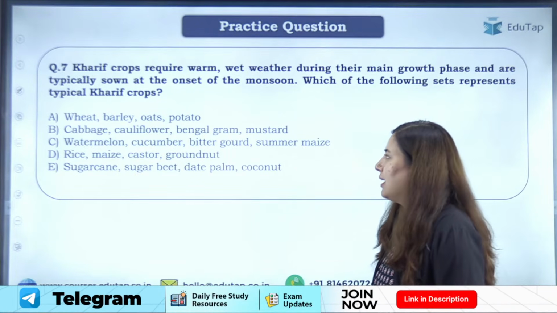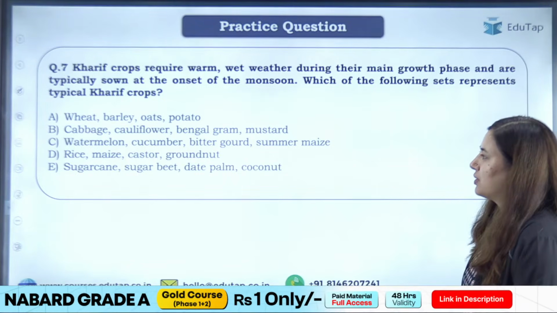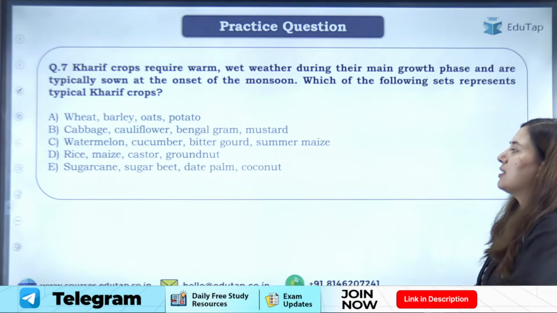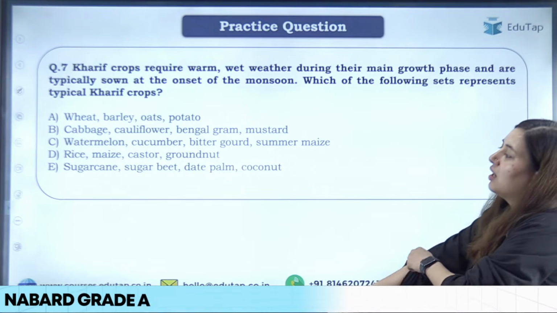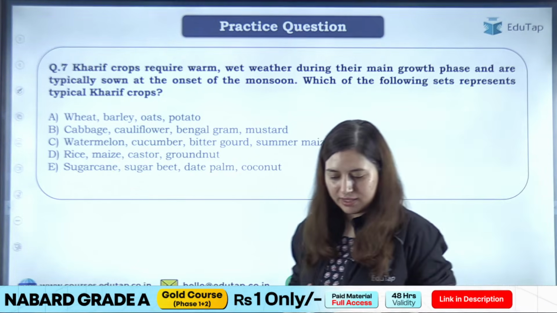Option A is wheat, barley, oat, potato. Option B is cabbage, cauliflower, Bengal gram, mustard. Option C is watermelon, cucumber, bitter gourd, summer maize. D is rice, maize, castor, groundnut. E is sugarcane, sugar beet, date palm, coconut. What will be the answer?